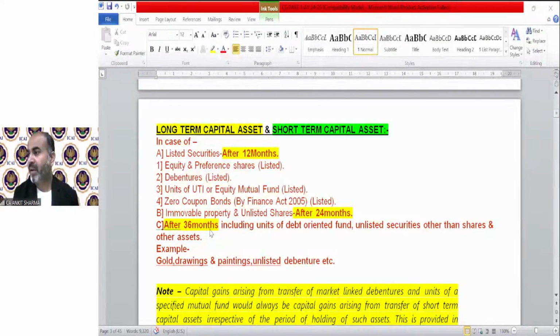Okay. Next is destruction, means destroy. Yes, an asset caught by fire or accidental loss, etc. That is the meaning of destruction.